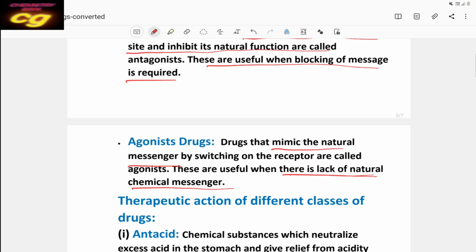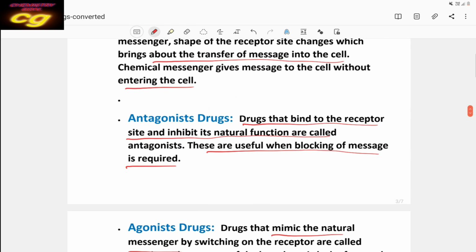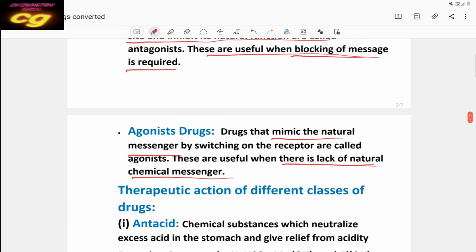But an antagonist just opposes. It binds and it blocks the message. It is mainly useful when blocking of a message is required, and it binds the receptor site. This is the main difference between antagonist drugs and agonist drugs.